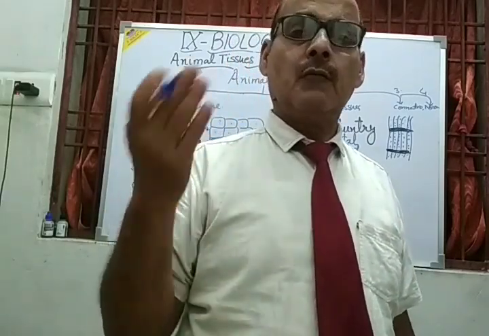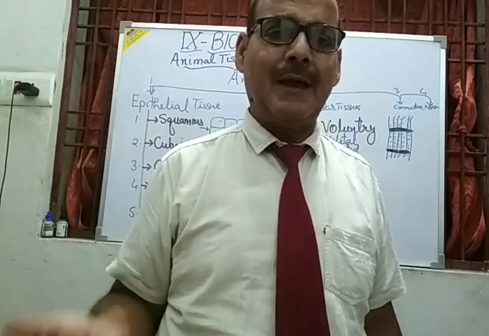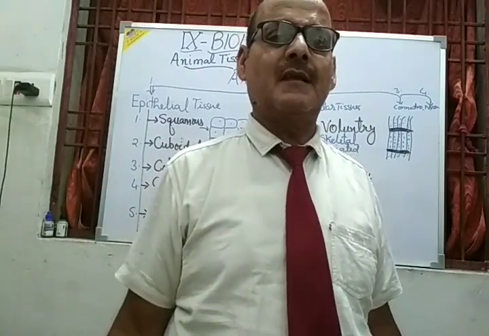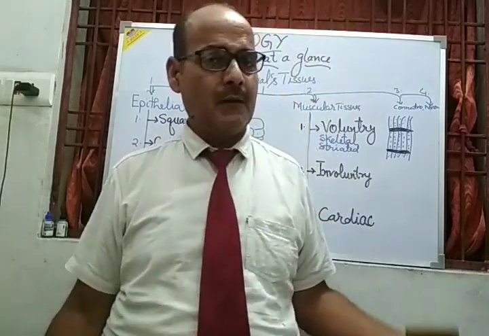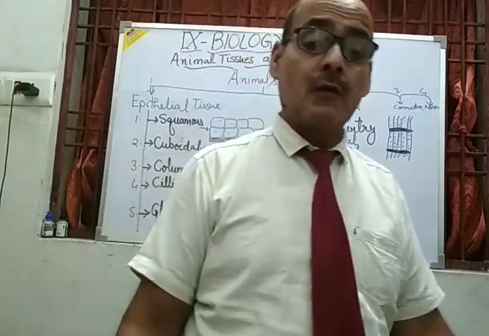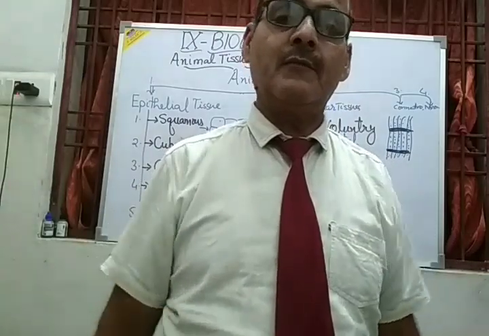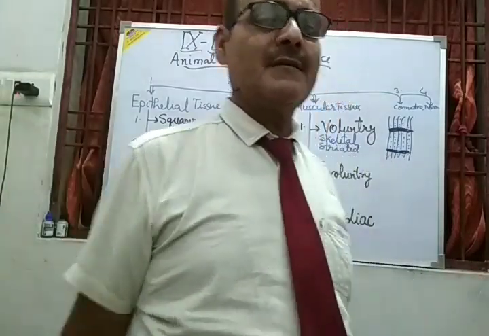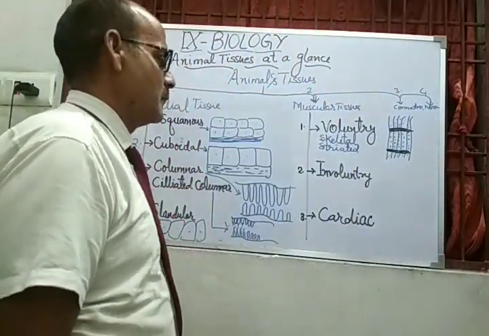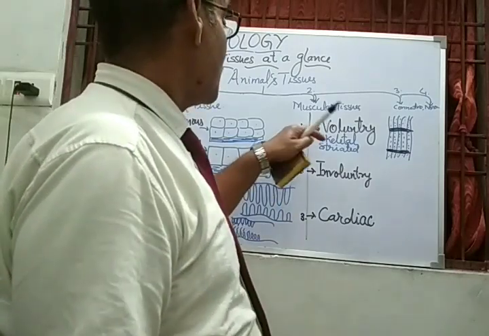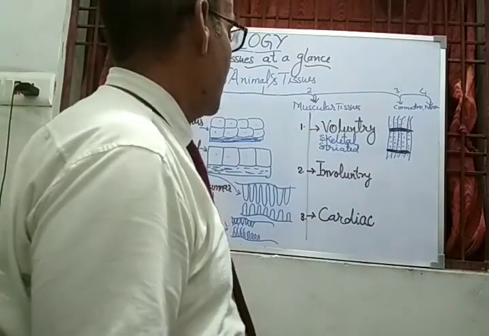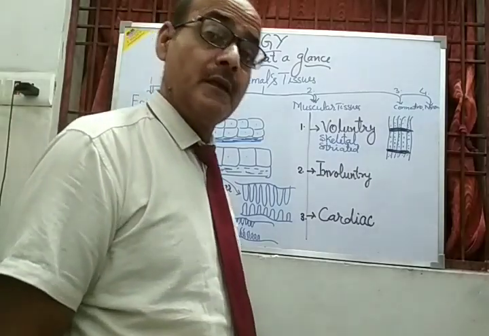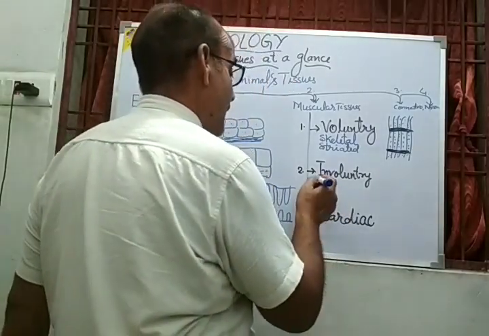Meaning if you want to run, you can run with the help of these skeletal muscles present in the limbs. If you want to jump, you can jump with the help of these skeletal muscles. If you want to lift a weight, you can lift the weight with the help of these skeletal or striated muscles. My dear student, just opposite to these skeletal muscles, there are involuntary muscles,